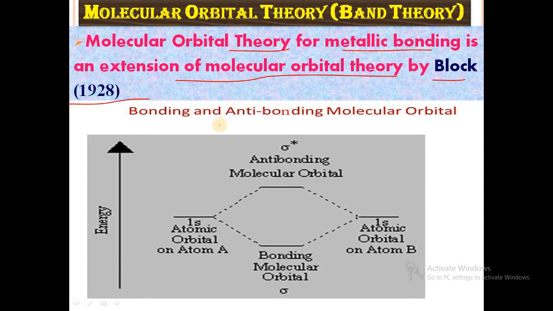So in the case of molecular orbital theory or band theory, there are bonding orbitals and anti-bonding molecular orbitals available, and they are formed by atomic orbital combinations of two atoms. When they combine, we get a bonding molecular orbital having low energy, and anti-bonding molecular orbitals having higher energy.